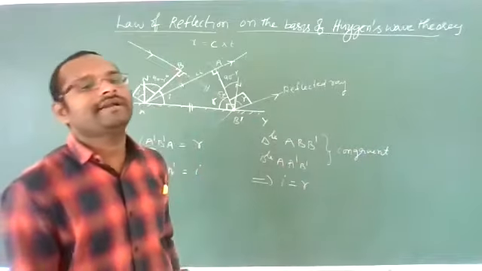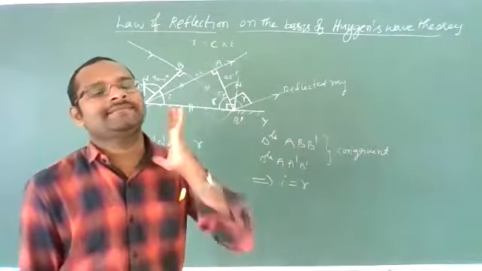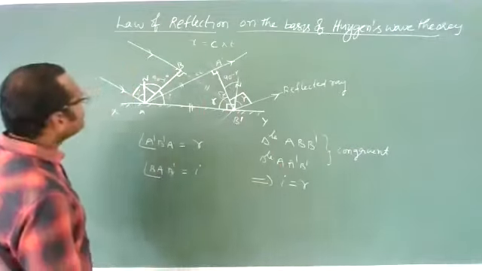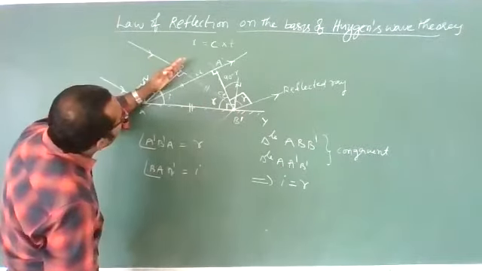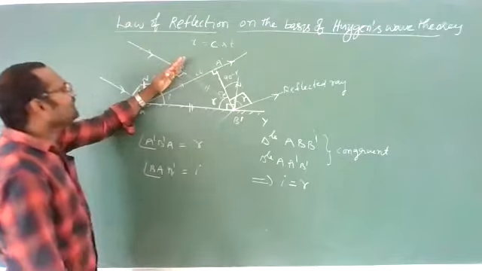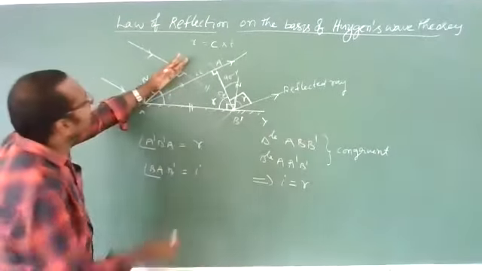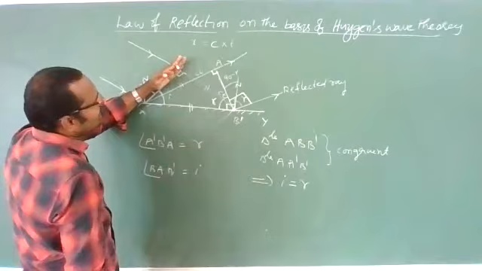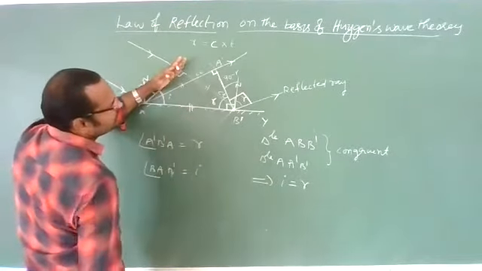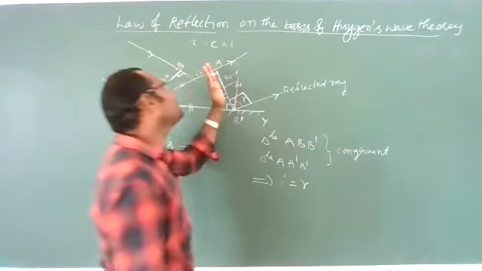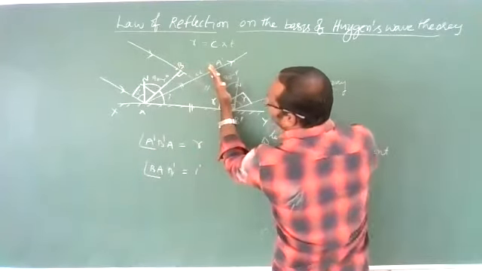Next, the second property: incident ray, reflected ray, and normal all lie in the same plane. Now see, the wavefront that I am making is perpendicular to the board. Then how to draw the incident ray for this? It should be like this. It means this chalk piece is in the plane of the board. Clear? And the reflected ray is also perpendicular to the board, so the reflected ray is also in the plane of the board.